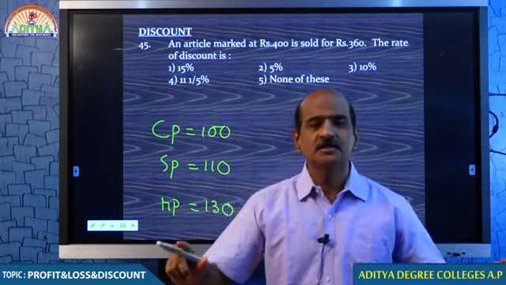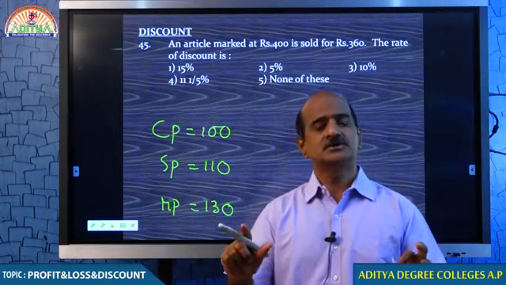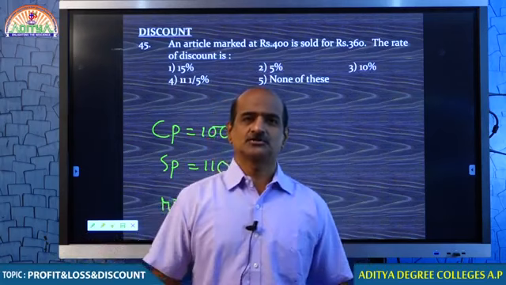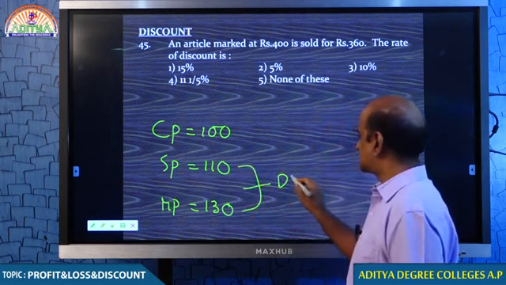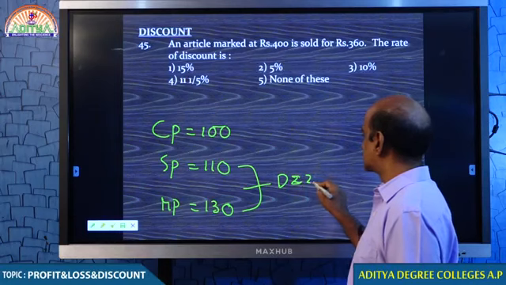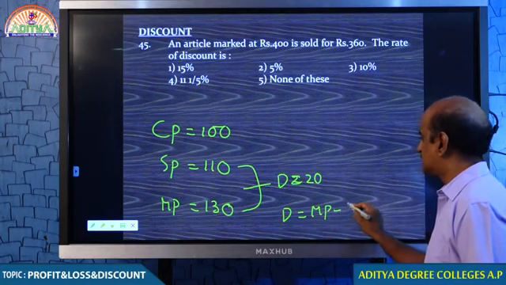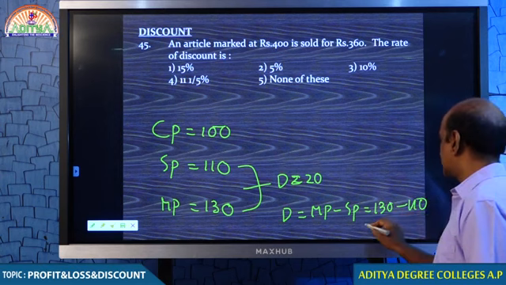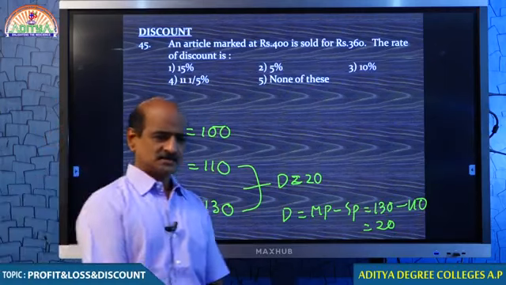That is not the intentional price. That was not the price he is about to sell at. That was the price only mentioned to the customer, because the trader knows very well that you ask for a discount. Then there is a chance of giving a discount of 20 rupees. Tell me, students, discount is given by market price minus selling price. That is 130 minus 110, that is 20 rupees. This is discount. Discount is nothing but the difference between market price and selling price.